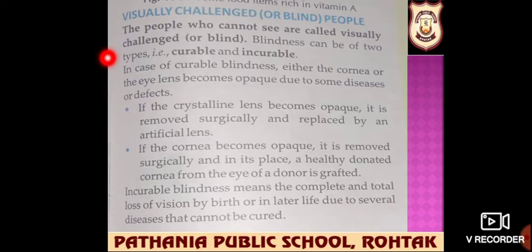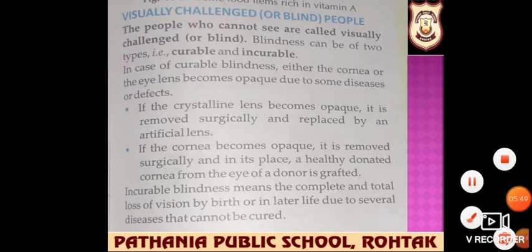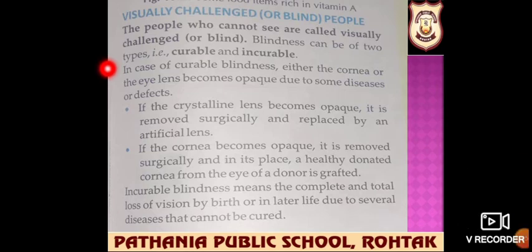See beta, in case of curable blindness, either the cornea or the eye lens becomes opaque due to some disease or defects. If the crystalline lens becomes opaque, it is removed surgically and replaced by an artificial lens. If the cornea becomes opaque, it is removed surgically and in its place, a healthy donated cornea from the eye of a donor is grafted.